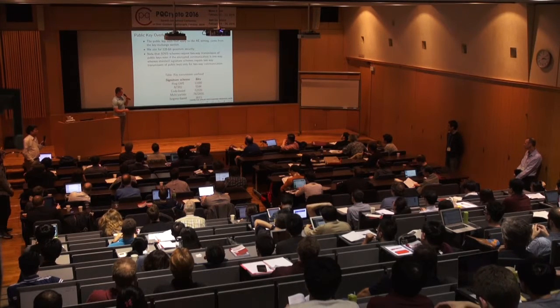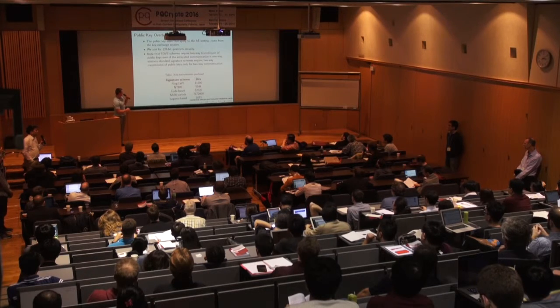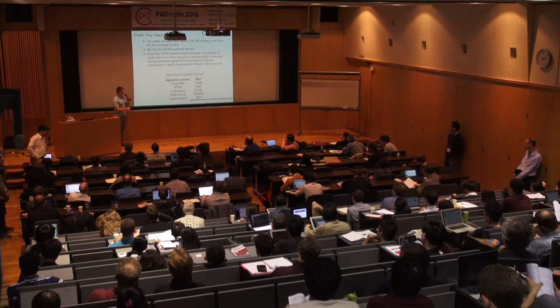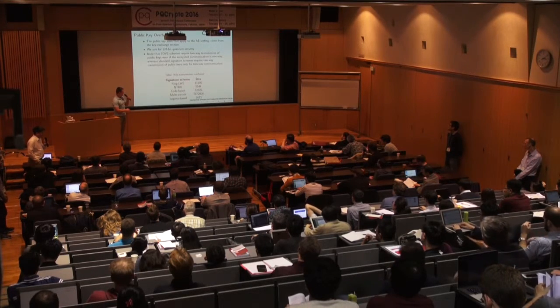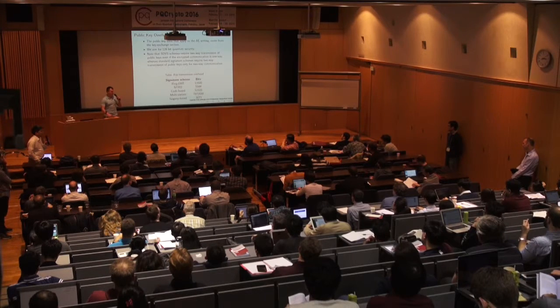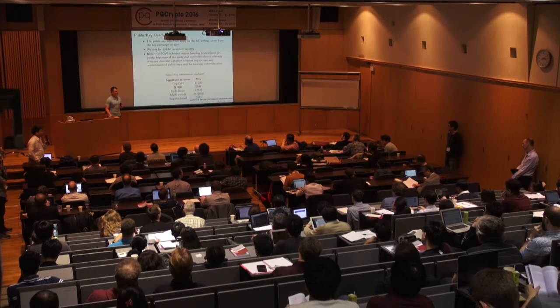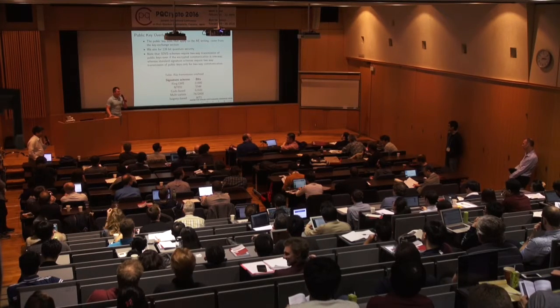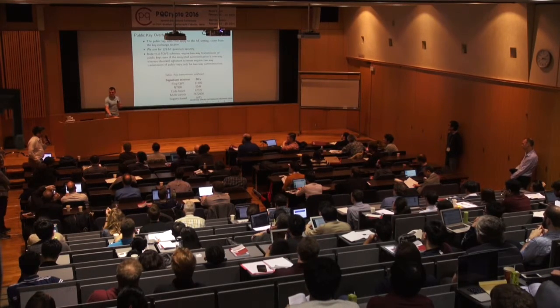I don't remember the names off the top of my head, but it's basically the key exchange version. And I think these are the most efficient values that we were able to obtain, looking through the literature. For this one I'm not sure. Okay, so I can say a little bit more about that.